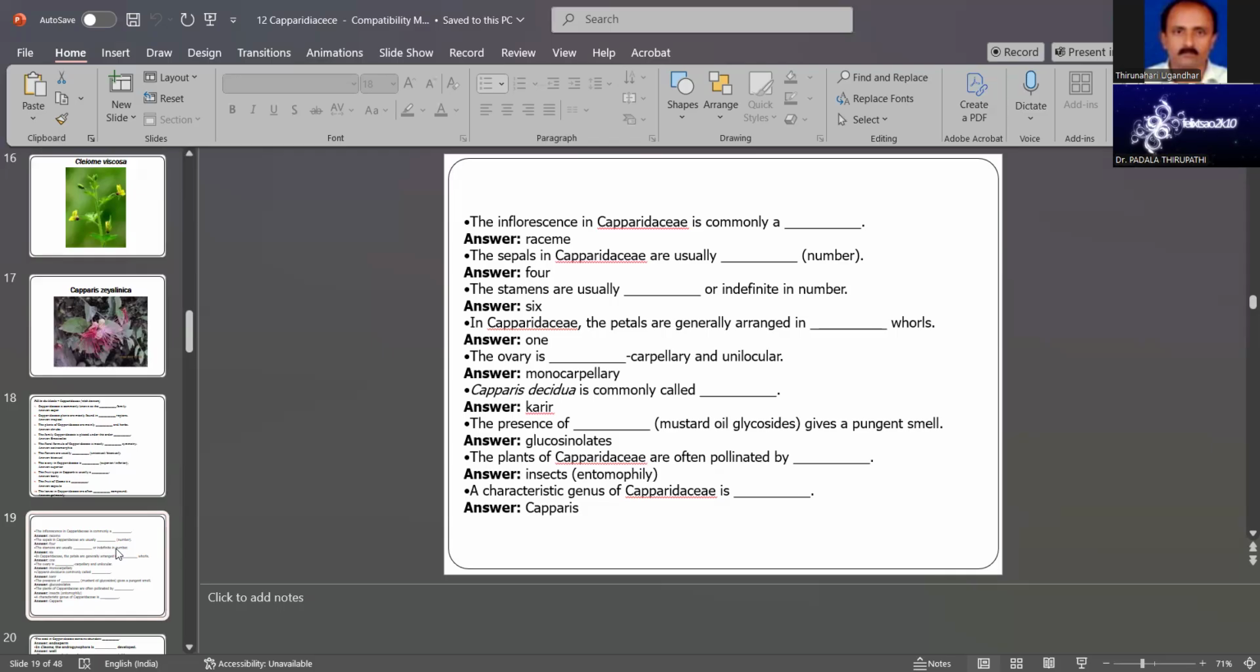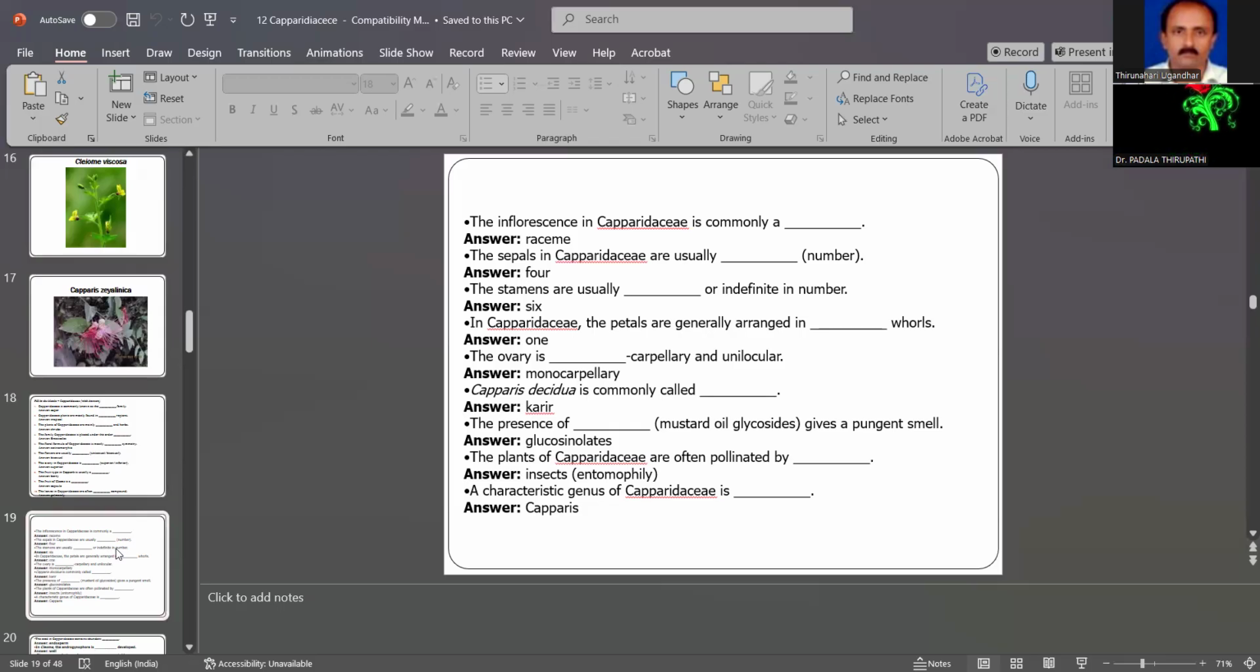Capparidaceae petals are generally arranged in one whorl, and sepals are arranged in two whorls. The ovary is monocarpellary or bicarpellary. Then the presence of mustard oil glycosides gives a pungent smell. Glucosinolates are an important character for identification.